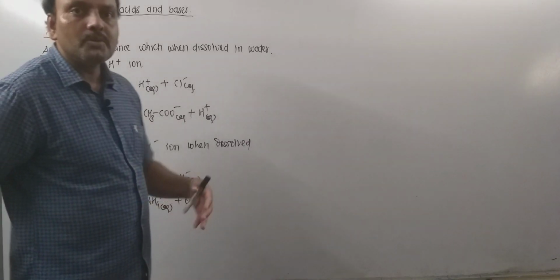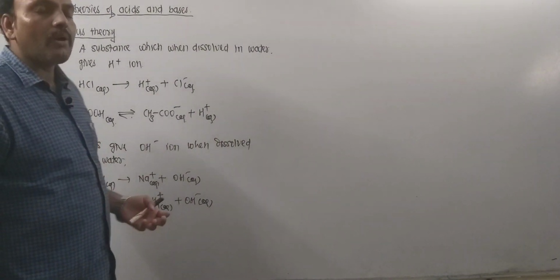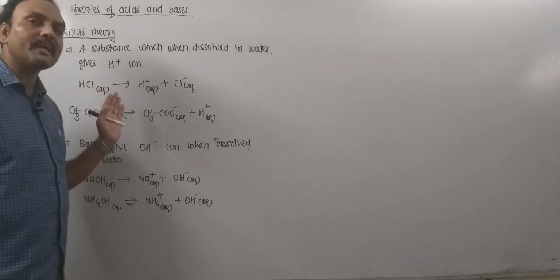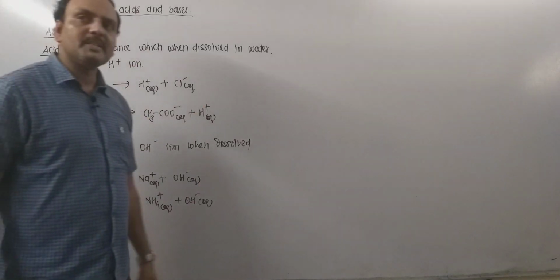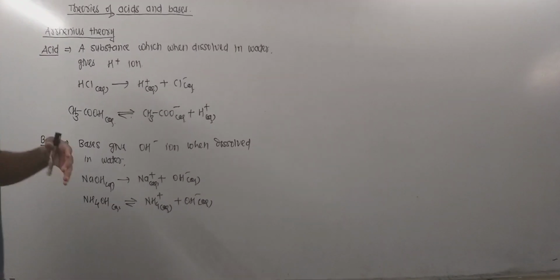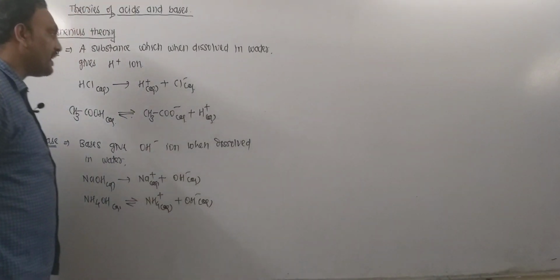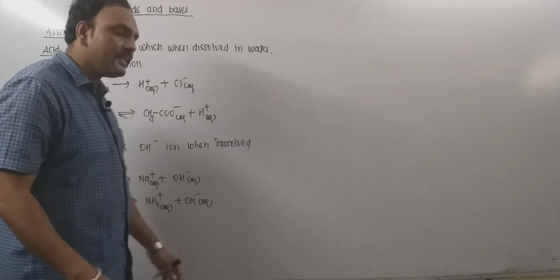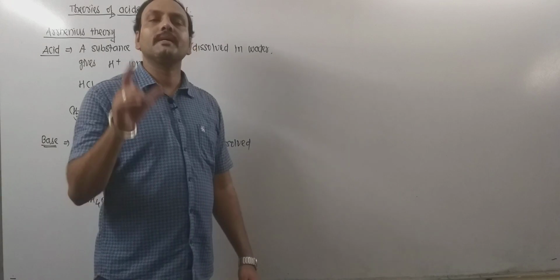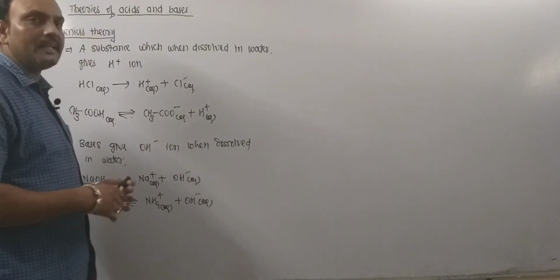Similarly, strong acids are substances which when dissolved in water give a large number of H plus ions. The best example is HCl, hydrochloric acid. HCl gives a large number of H plus ions, hence HCl is a strong acid. Any substance which gives fewer H plus ions when dissolved in water is said to be a weak acid. For example, acetic acid gives fewer H plus ions in water. Not only acetic acid but also all carboxylic acids are weak acids. This is the Arrhenius theory.